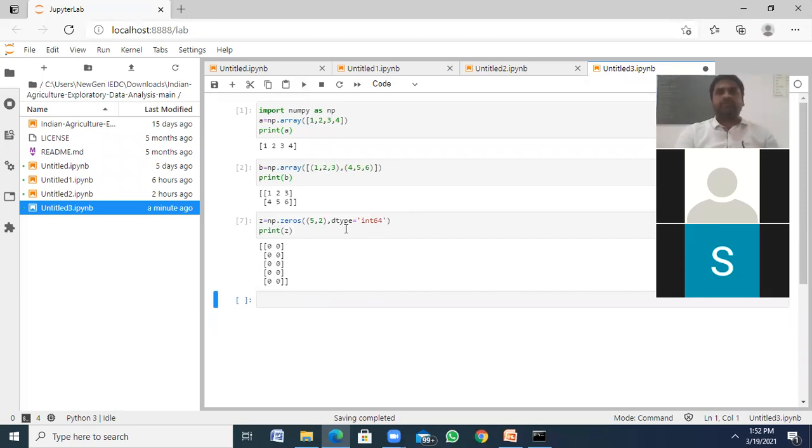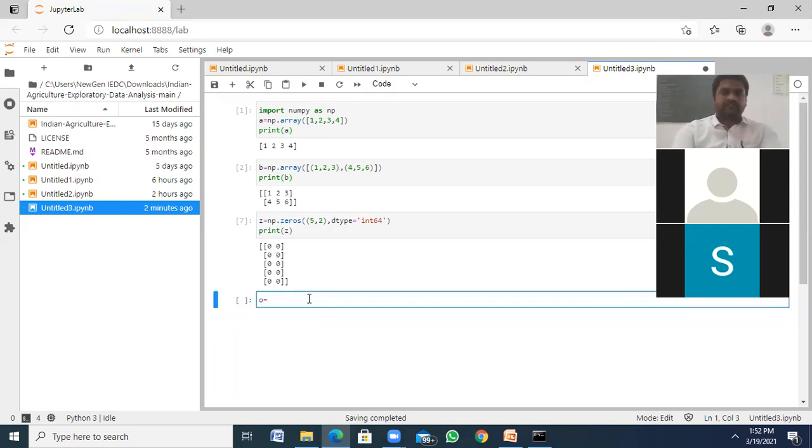The difference is the memory allocation. So what happens when we are using 32? It allocates 4 bytes. With 64 it allocates 8 bytes. So we have a provision for this. Okay, so how can we use ones?